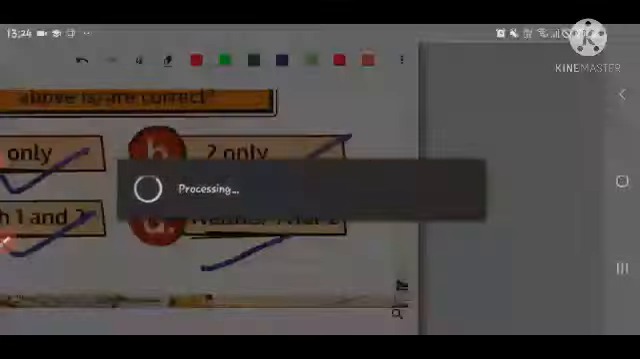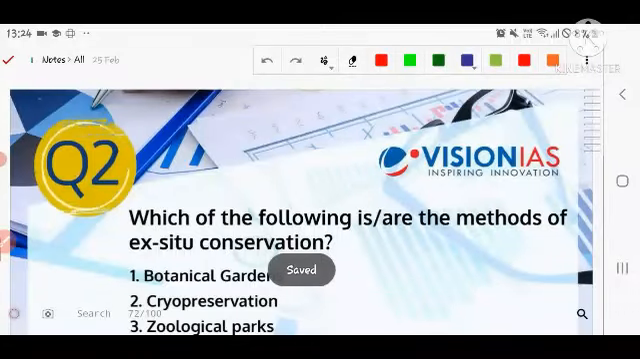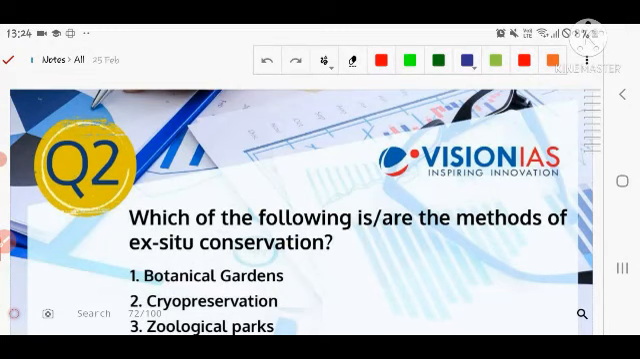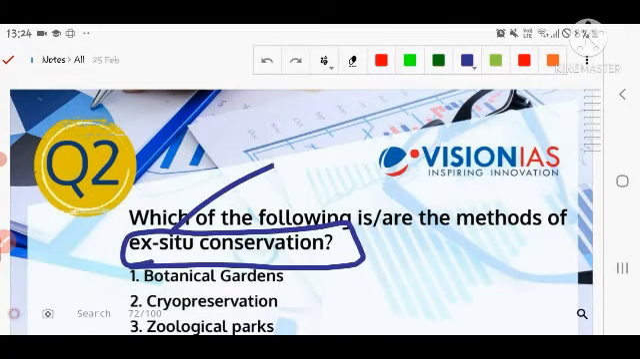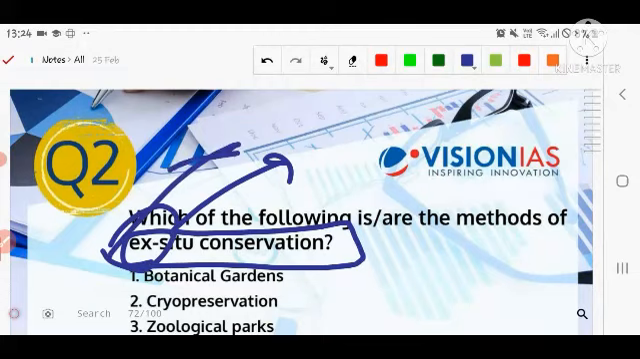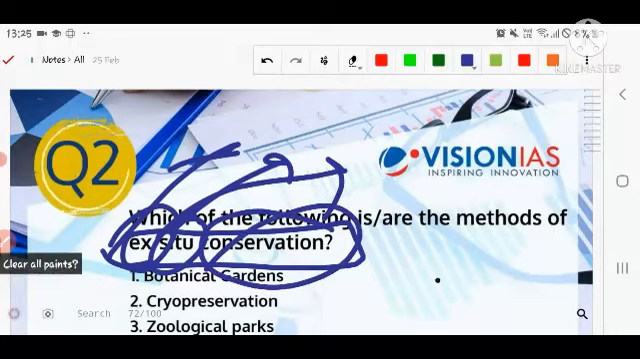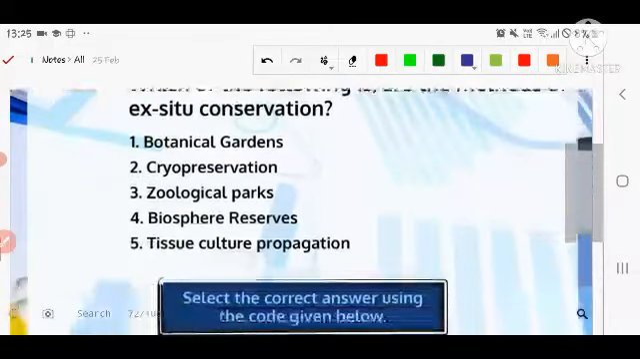Let's see the next question. The next question is related to the environment section, and we are asking about the methods of ex situ conservation. Ex situ conservation is when conservation is done not in the original habitat but outside the habitat. In situ is related to situation, where something is situated or located, and conservation you know very well. So which is an example of ex situ conservation?